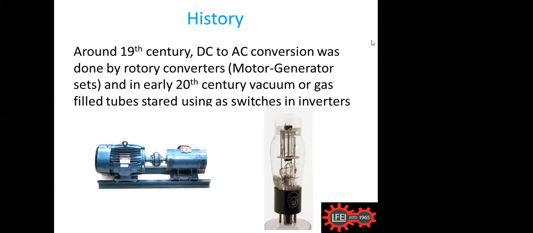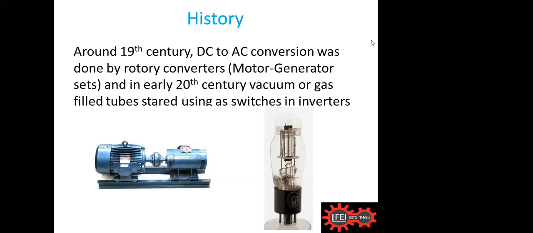Both axles are coupled together. We give a DC to the motor and the DC motor rotates. When it rotates, it is coupled to an AC generator. So this DC voltage turns the motor, which in turn turns the generator and gives alternating current.